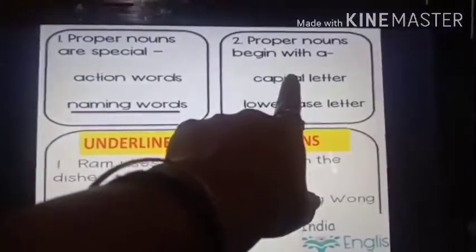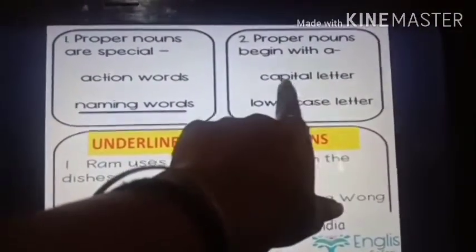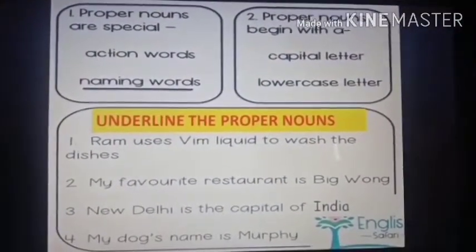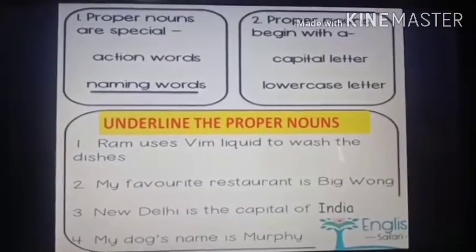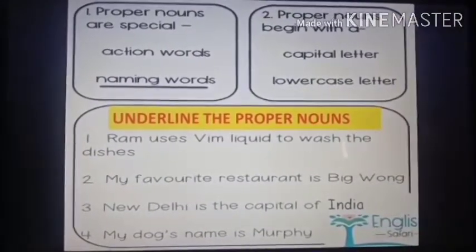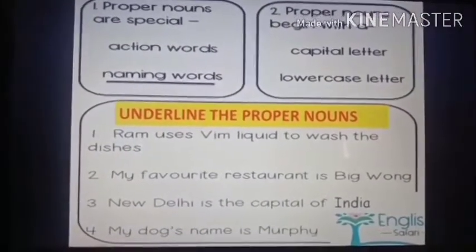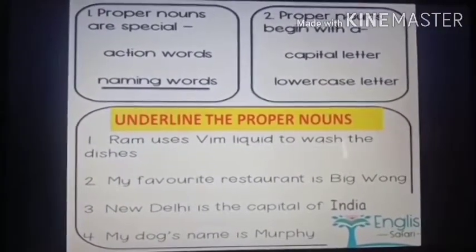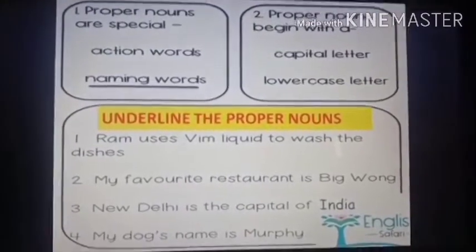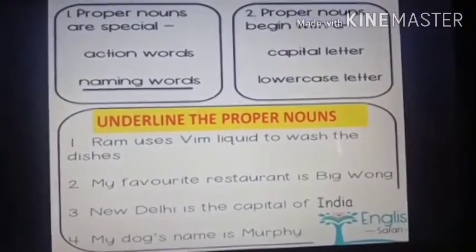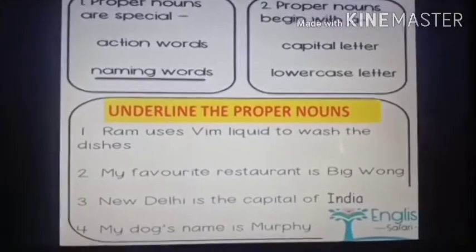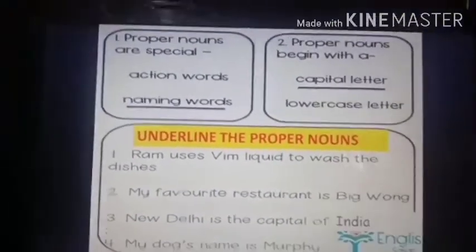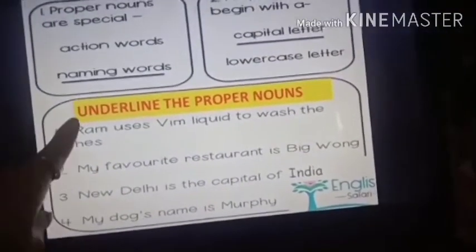And number two is: proper nouns begin with a capital letter or lowercase letter. Now I explained to you yesterday in a previous video that proper nouns all are names. Okay, they all are names of people, person, place, animals, things. They are the special names. So they all begin with a capital letter. Proper nouns always begin with a capital letter. So the answer is capital letter. Understood?